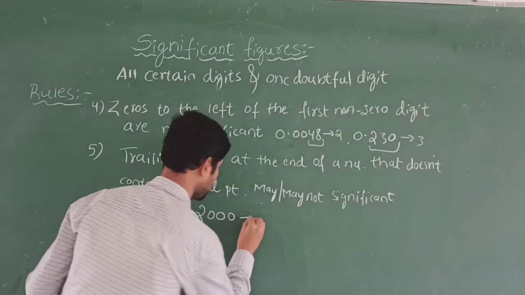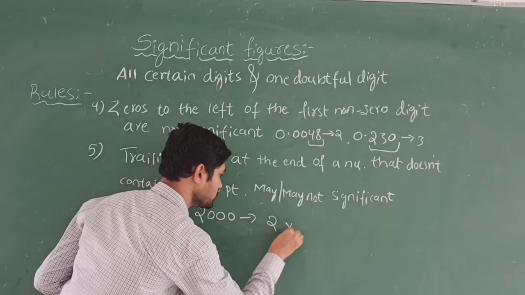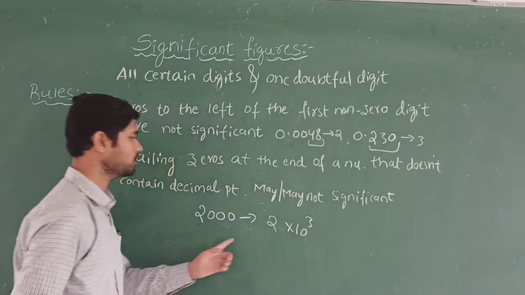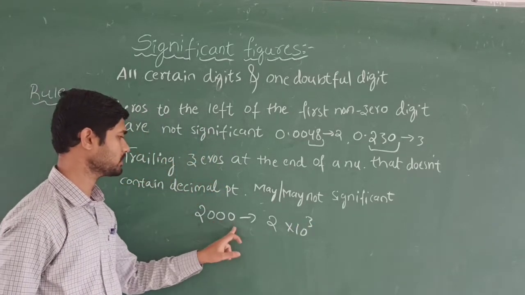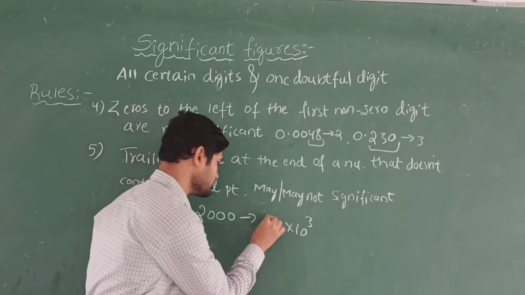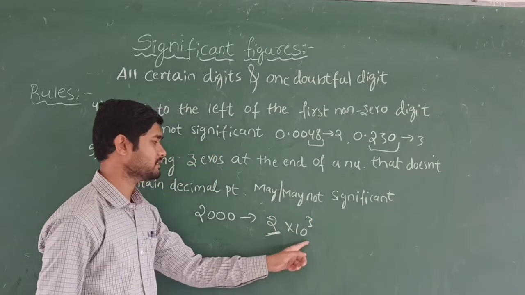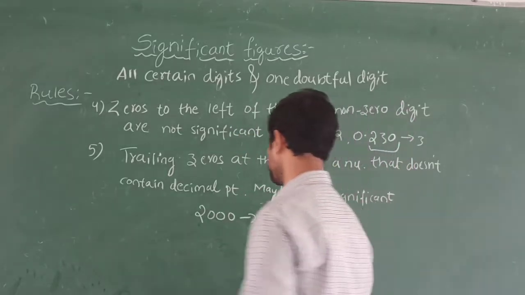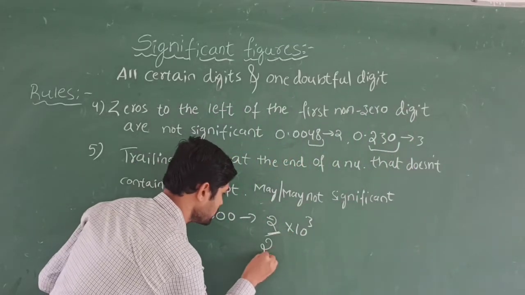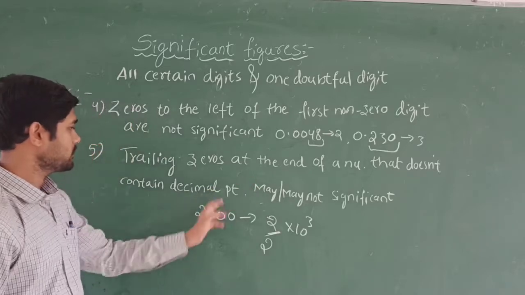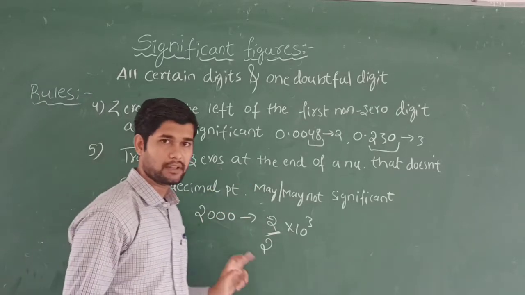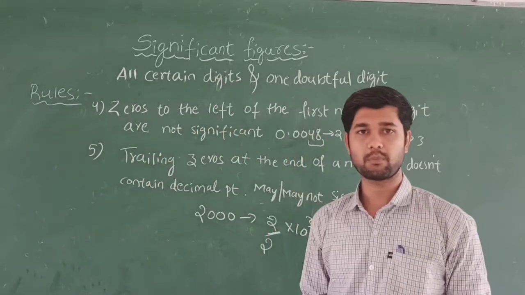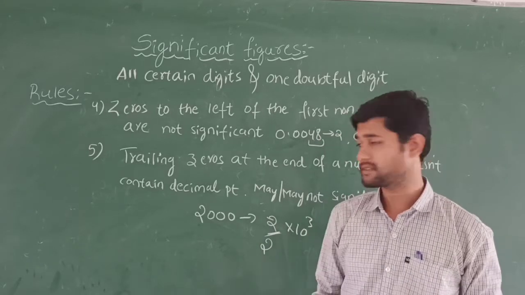So that's why I am going to write it as 2 into 10 power 3, because 3 zeros will be 1, 2, 3, 10 power 3. So now this has one significant figure and the trailing zeros are not going to be considered. And one more: if there is no decimal point, you are also not going to consider them here.